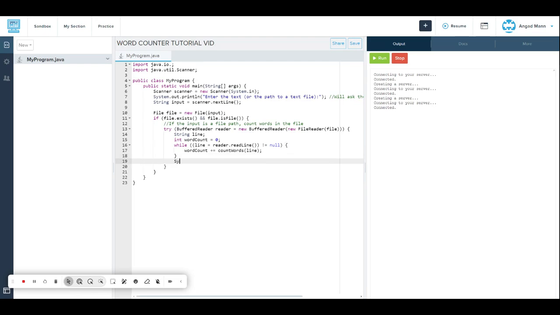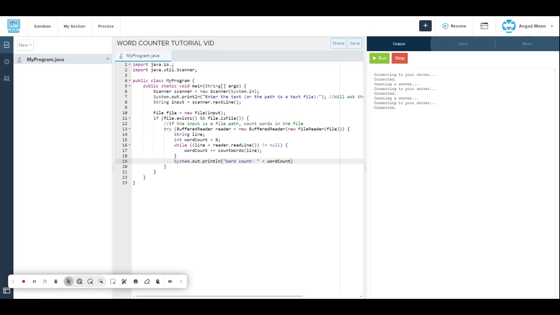After pressing enter, we put System.out.println, and then in brackets, including quotation marks, we put "Word count: " and then after the quotation mark we put plus wordCount.